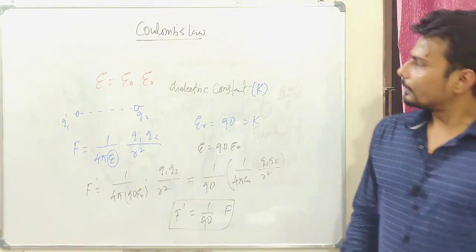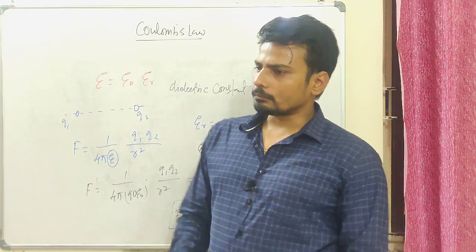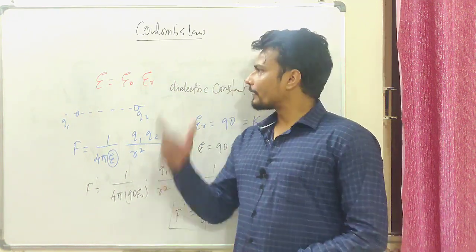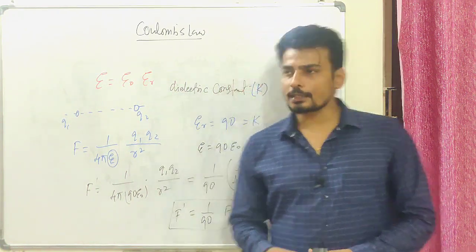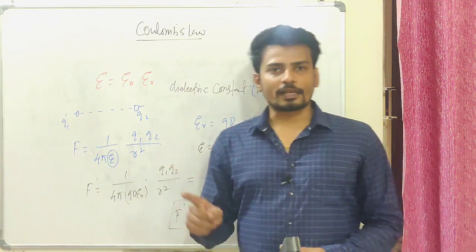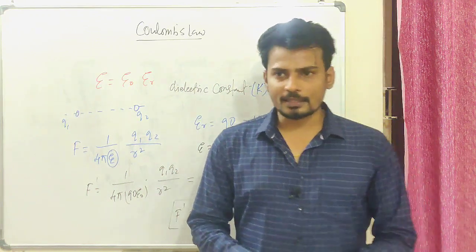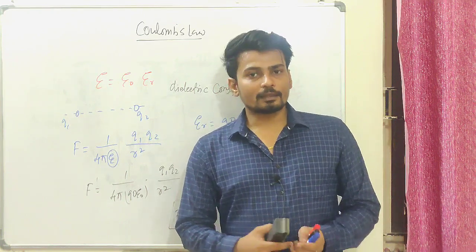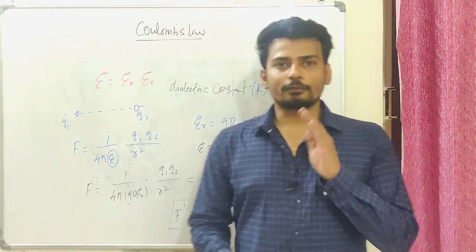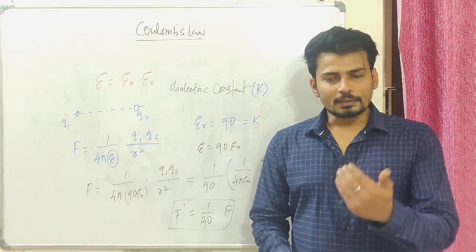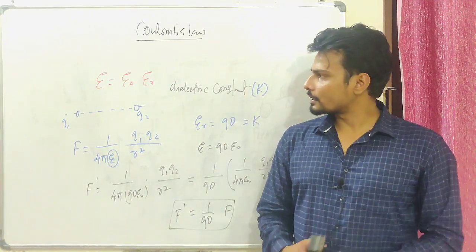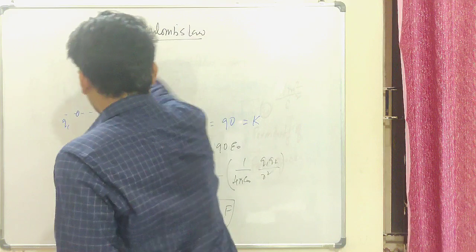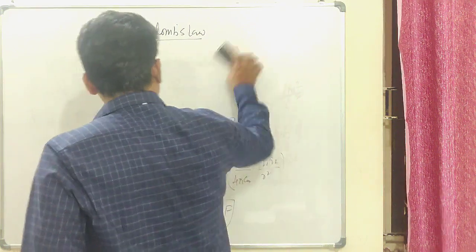Okay. Now let's talk about some different properties of electrostatic force. The first property that we have learned is that they are action-reaction pairs, and they have central force, that is, they act along the line joining the charges. Second, electrostatic force is a conservative force, right? So the law of momentum conservation will be valid in this case. And let us talk about the third property, which is a very, very important property.